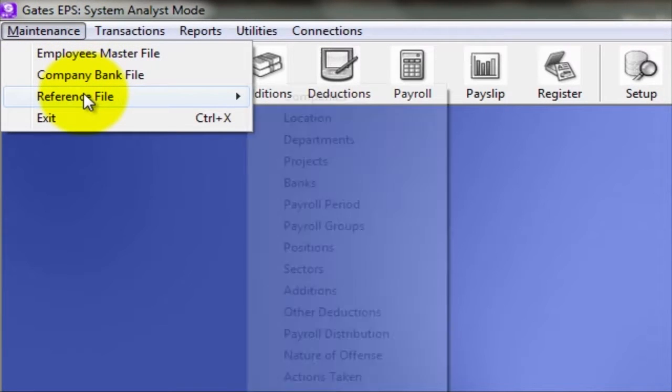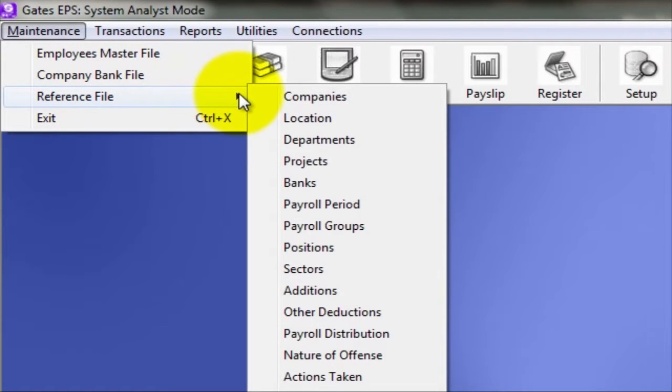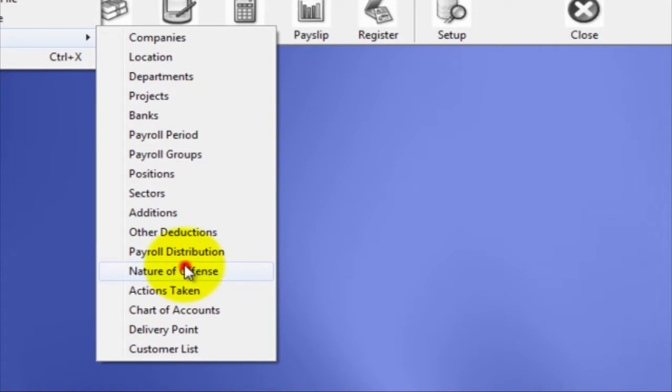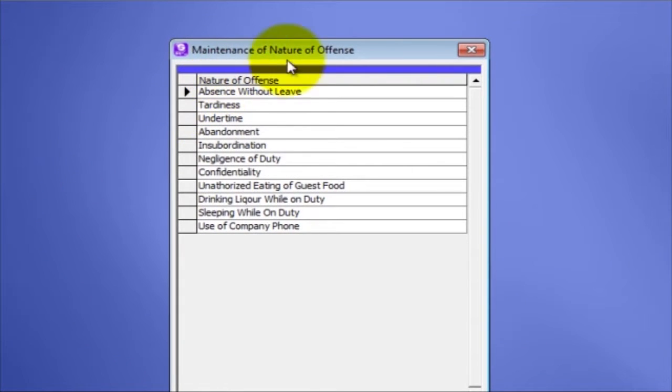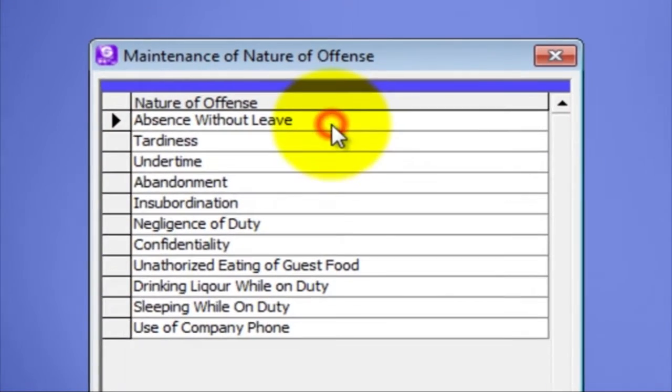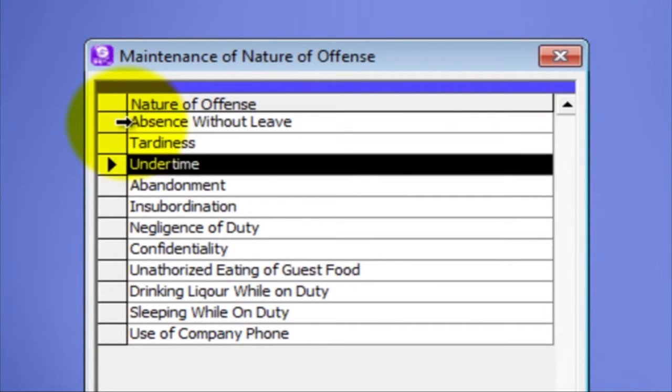Select Reference File. Choose Nature of Offense and click. You will see the Maintenance of Nature of Offense list form. These are the list of nature of offense.